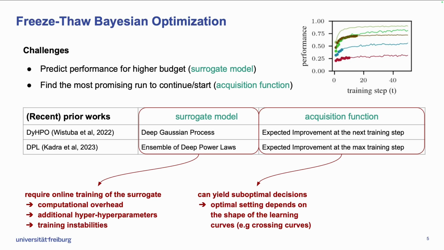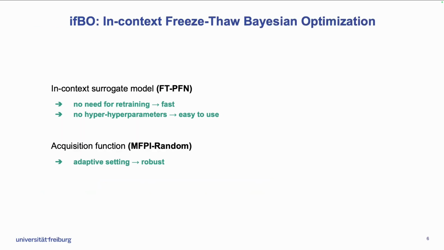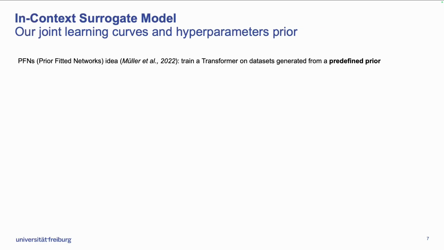So in our paper, we introduce IFBO, which stands for in-context Freeze-Thaw Bayesian optimization, which addresses all the limitations of the prior works. We propose an in-context surrogate model, FT-PFN, that does not need retraining and does not involve additional hyperparameters, making it faster and easier to use. We also introduce an adaptive acquisition function, MFPI-random, which we show empirically to be more robust than the existing acquisition functions. Our surrogate model builds on the prior-data fitted network paper by Müller et al.